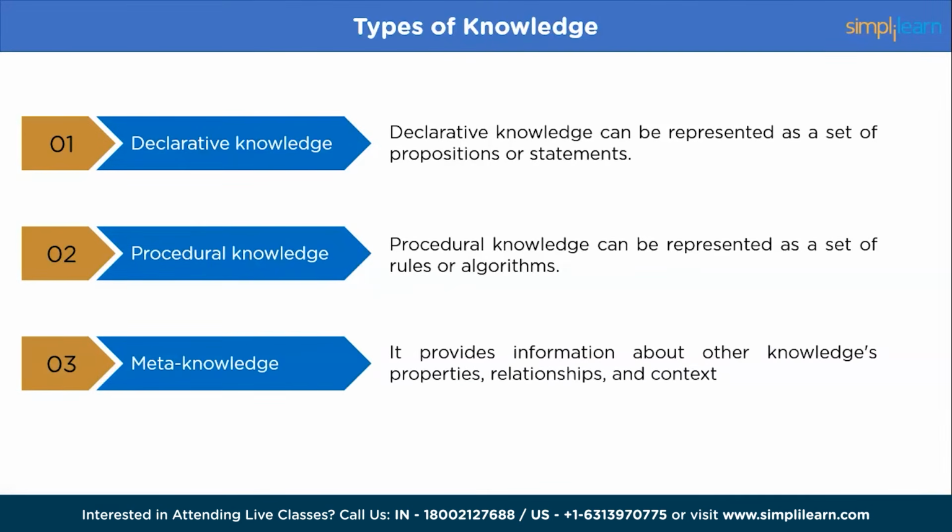And next, we have meta-knowledge. So, meta-knowledge refers to the knowledge that describes or characterizes other knowledge. It provides information about other knowledge properties, relationships, and context.